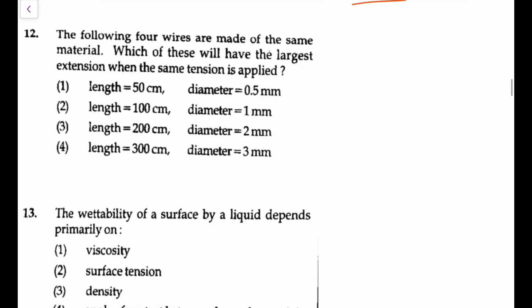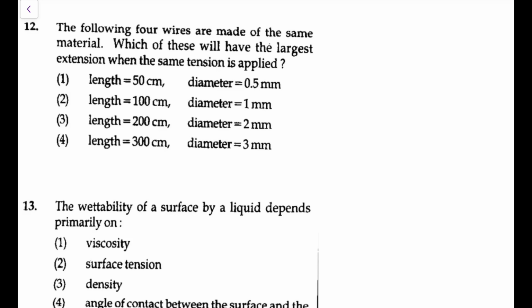Next. The following 4 wires are made of the same material. Which of these will have the largest extension when the same tension is applied? You know the extension ΔL is FL upon AY. When the same tension, that means force is the same, and the same material means Y is the same, so ΔL is going to be proportional to L by A, or you can say L by D², because area is proportional to D². So L should be maximum, D should be minimum. So this is L maximum but not D minimum, so we have to check it first.